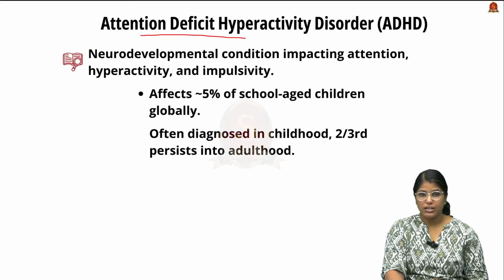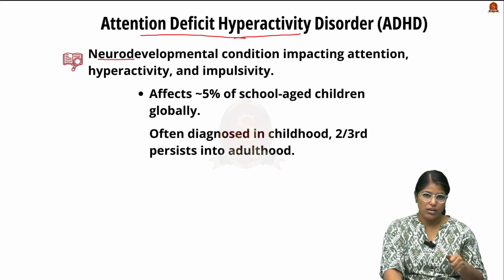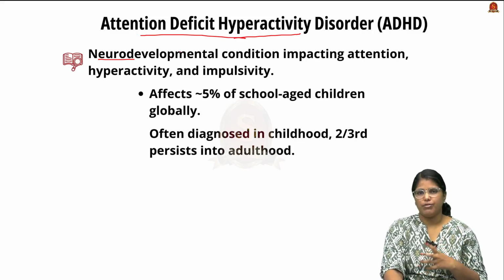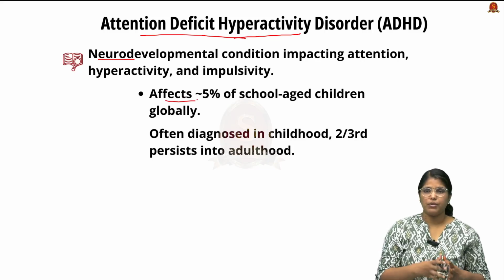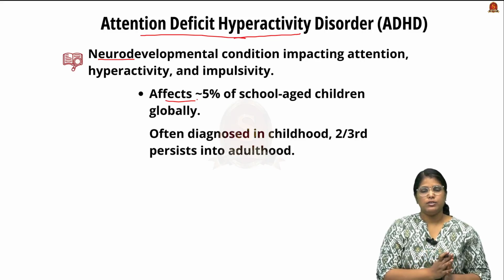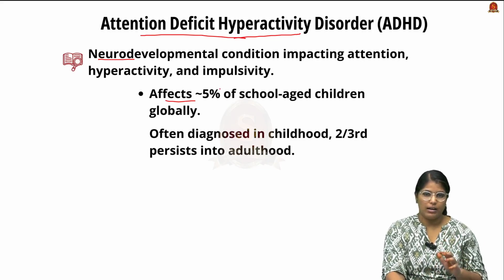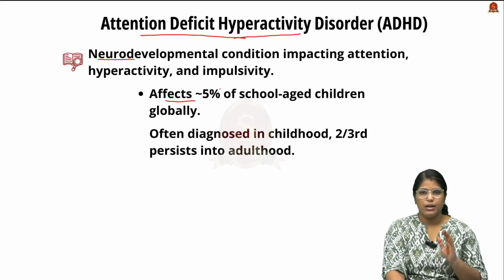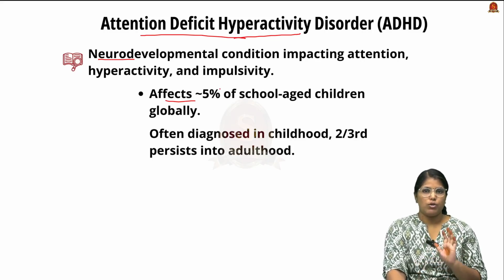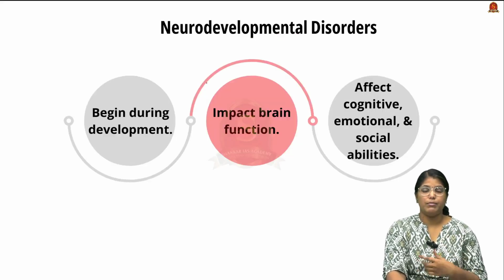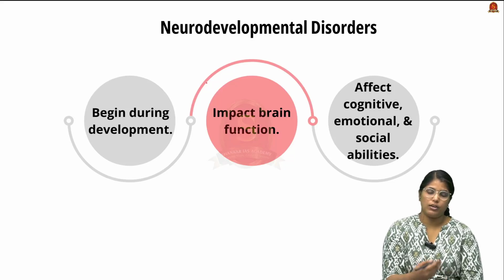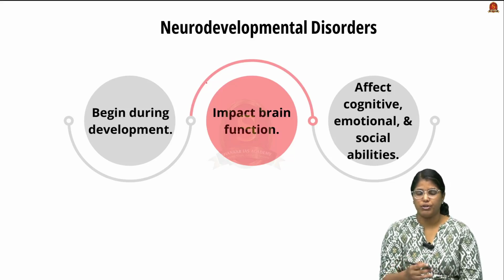See, this attention deficit hyperactive disorder is actually a neurodevelopmental condition. So it will be impacting the attention and then hyperactivity and impulsivity of a particular individual. It actually affects approximately 5% of school aged children globally. It happens during the developmental period of the child, which means like 0 to 5 years. Very few will be persisting to the adulthood, and there will be a lot of symptoms that will be affecting the cognitive, emotional, and social ability of a particular individual.